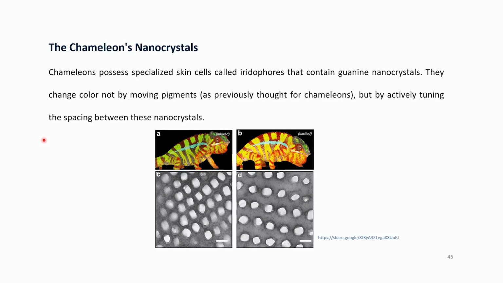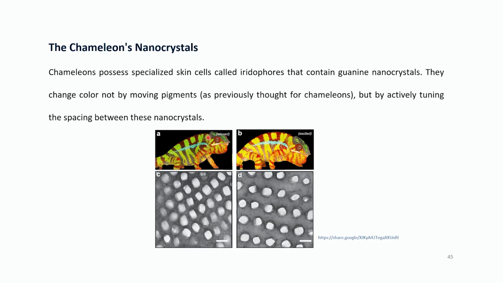The chameleon's nanocrystals. Have you seen this reptile, the chameleon, which changes color? That's also a very commonly used phrase, like somebody is changing colors. So you say chameleons possess specialized skin cells called iridophores, and these contain guanine nanocrystals. So these are not actually changing colors.